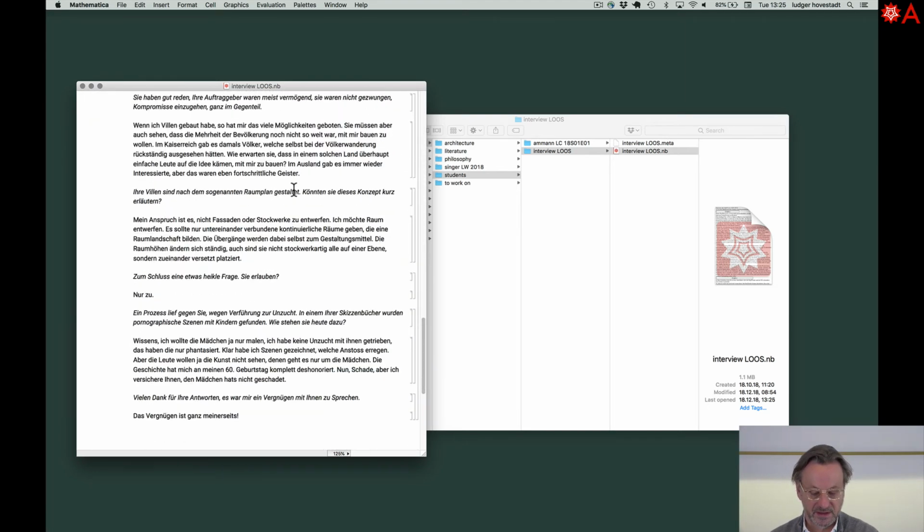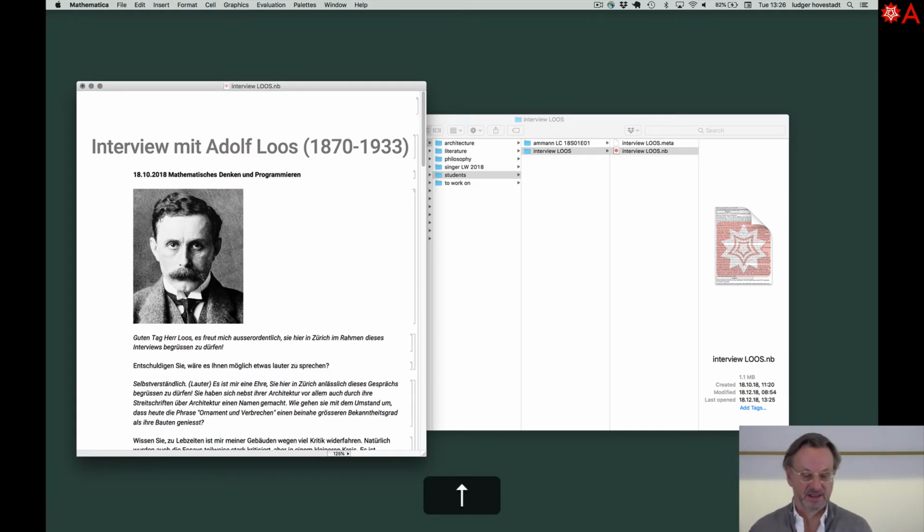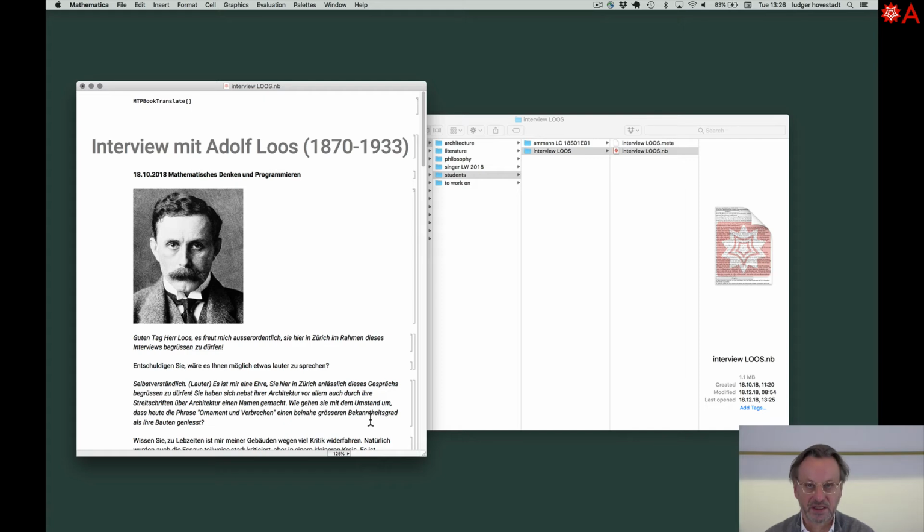This is the text, how I got it. To translate it is very simple and straightforward, as discussed in the last tutorial in depth, how to develop these things. Now we can use it, and the command is very simple, mtp book translate. And then whatever language is here, it translated into a kind of automatic English, which is not too good, but good enough for our probabilistic search and connections to the library.